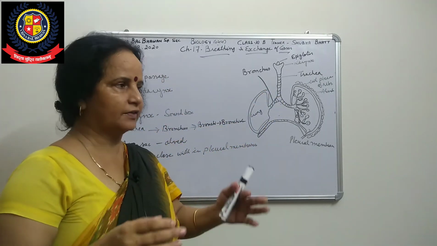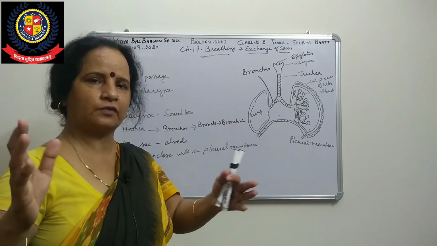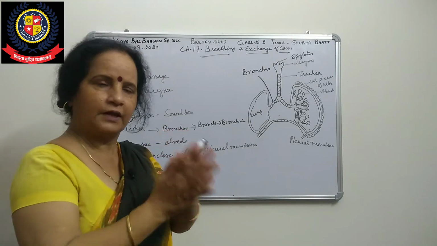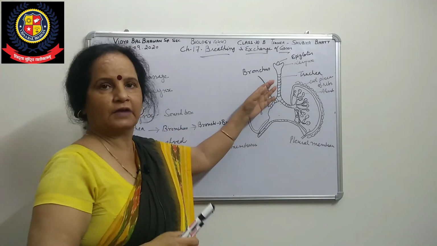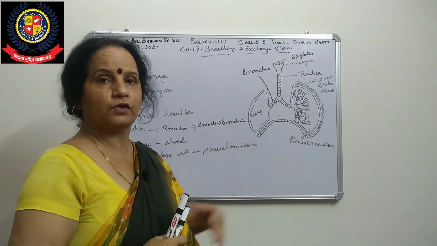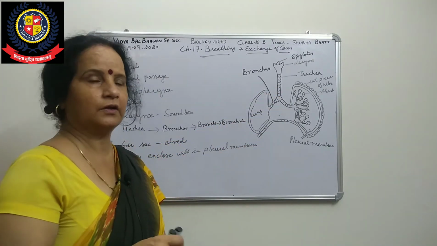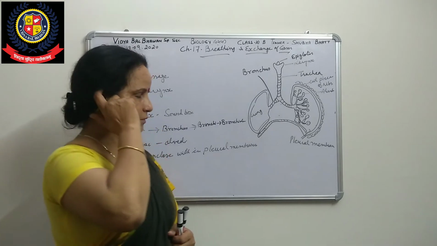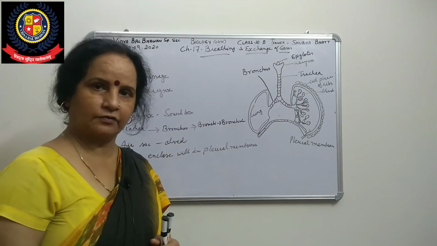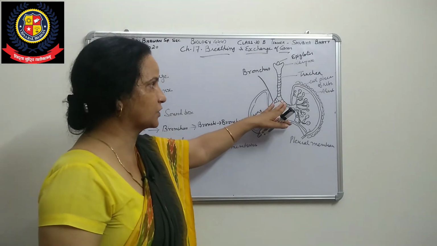It is like a cycle wheel tire: without air, it collapses, पिचक जाता है. In the same way, if air is not there, the trachea could collapse. To avoid this collapsing, it is covered by the cartilaginous rings. So these are the structures.